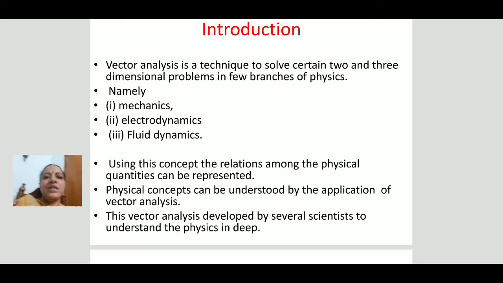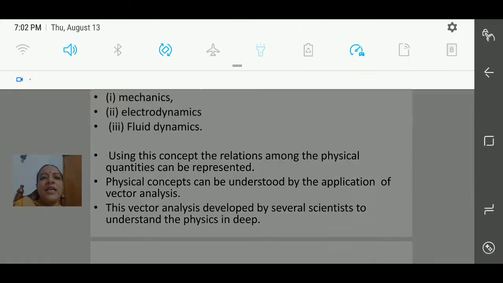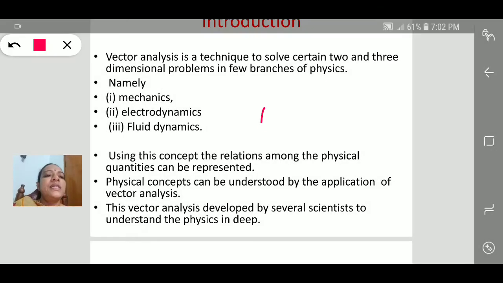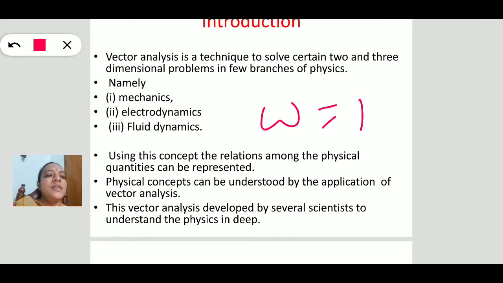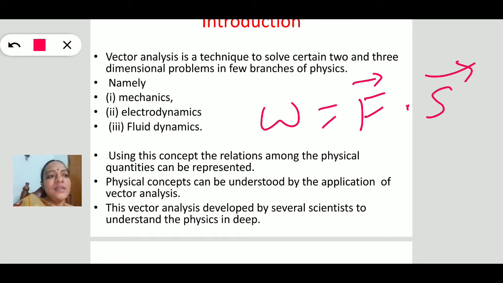Using this concept, the relations among physical quantities are also represented. Suppose the work done W on a body is represented by the dot product of force and displacement, where force is a vector and displacement is also a vector.